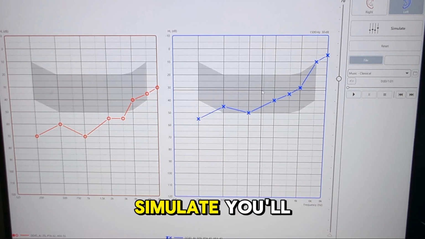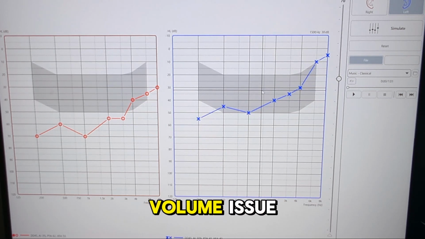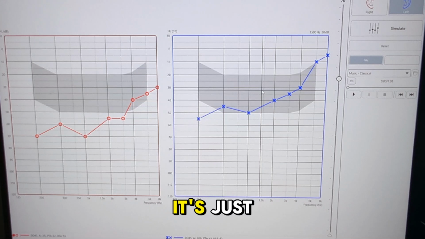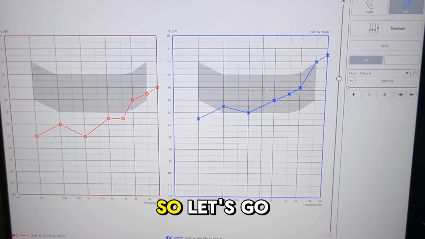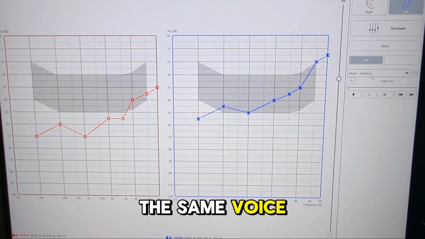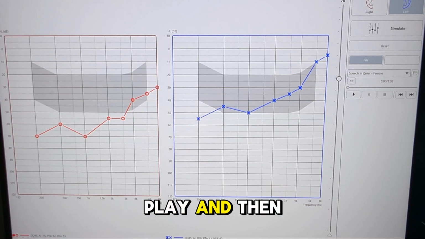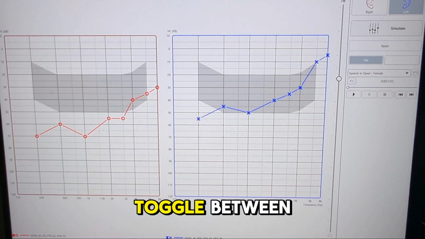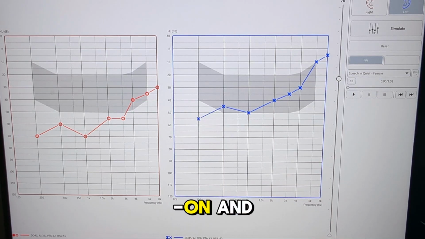So when I press simulate, you'll notice that there's a volume issue, and although you can hear, it's just missing the body of the actual speech. So let's go through the same voice that we were using before, which is a female voice. I'm going to press play, and then when I press simulate, I'll toggle between on and off so you can see the difference. Here we go.